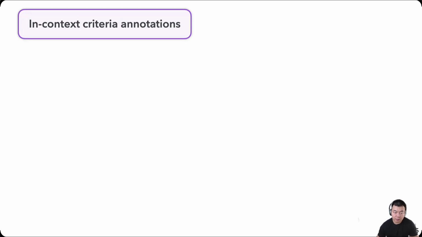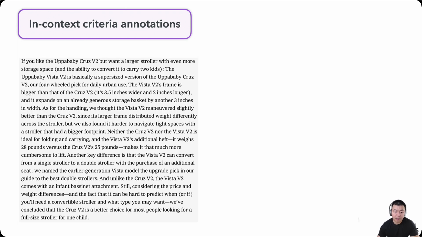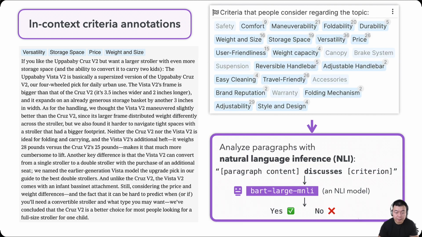Given the global criteria, we relink them with the current web page in focus through what we call in-context criteria annotation. Essentially what happens is at the beginning of each paragraph, we add a list of tags denoting what criteria are mentioned in this specific paragraph. This is done through a zero-shot classification using pre-trained natural language inference models. Basically, given a paragraph and a statement like this paragraph is about this criterion, the model can predict whether this is a true or false statement, and the yes ones are included.